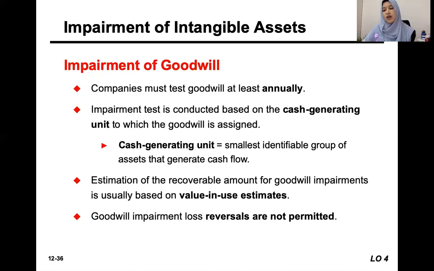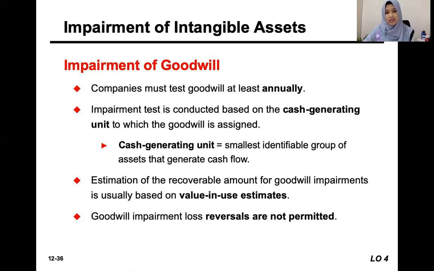Okay. The different concept for goodwill impairment loss is that it is not allowed to reverse the impairment loss of goodwill, unlike other intangible assets. Because why?